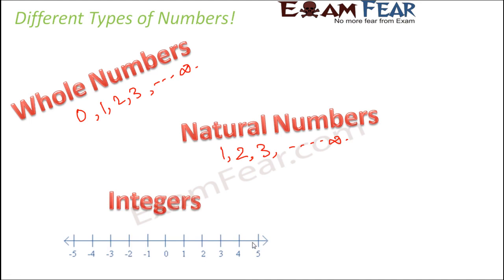Then we have integers. So integers are basically all the whole numbers, that is 0, 1, 2, 3, 4, 5, 6 till infinity, plus the negative numbers. So all the positive numbers, negative numbers plus 0. So all of these together come under integers. So these are the 3 types of numbers which already existed. We already know about them.